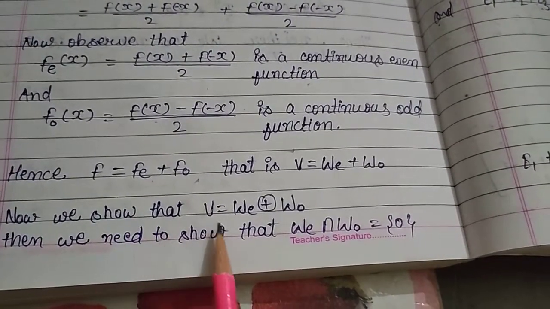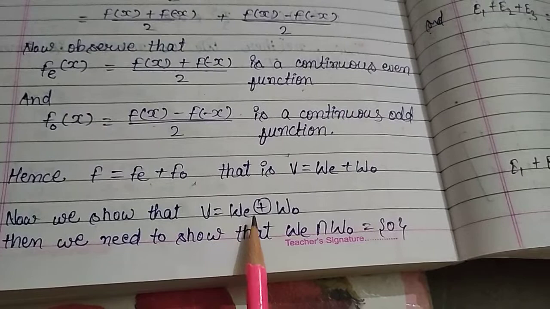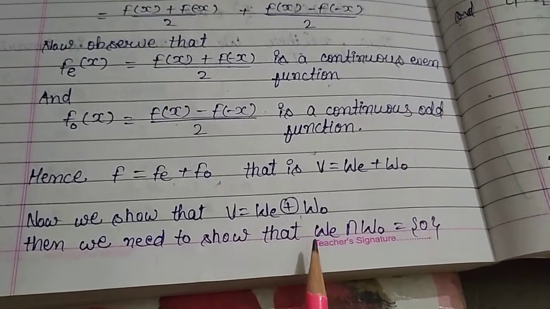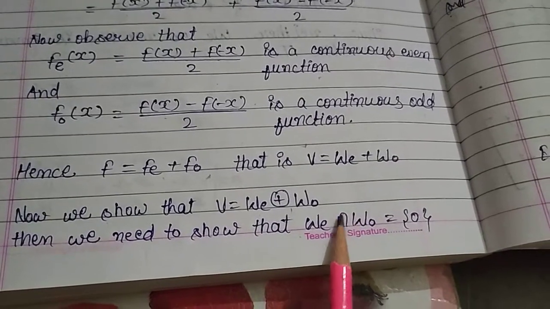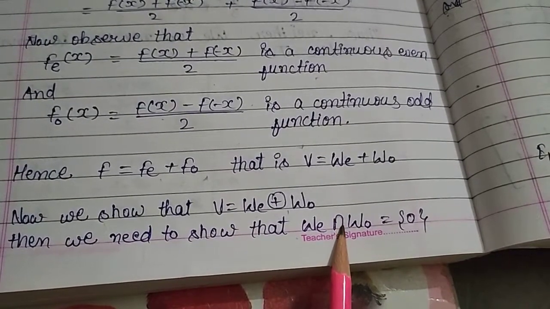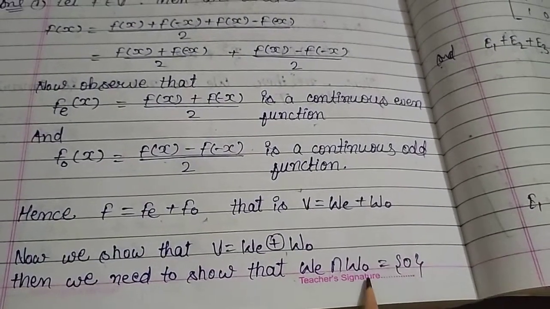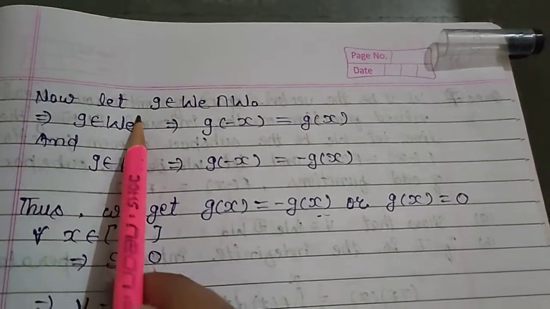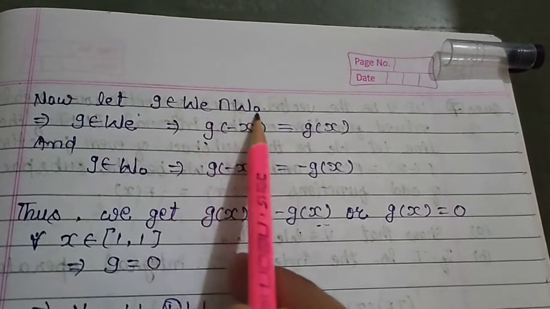Now we show that V equal WE direct sum WO. Then we need to show that WE intersection WO equal 0. Now let g belong to WE intersection WO.